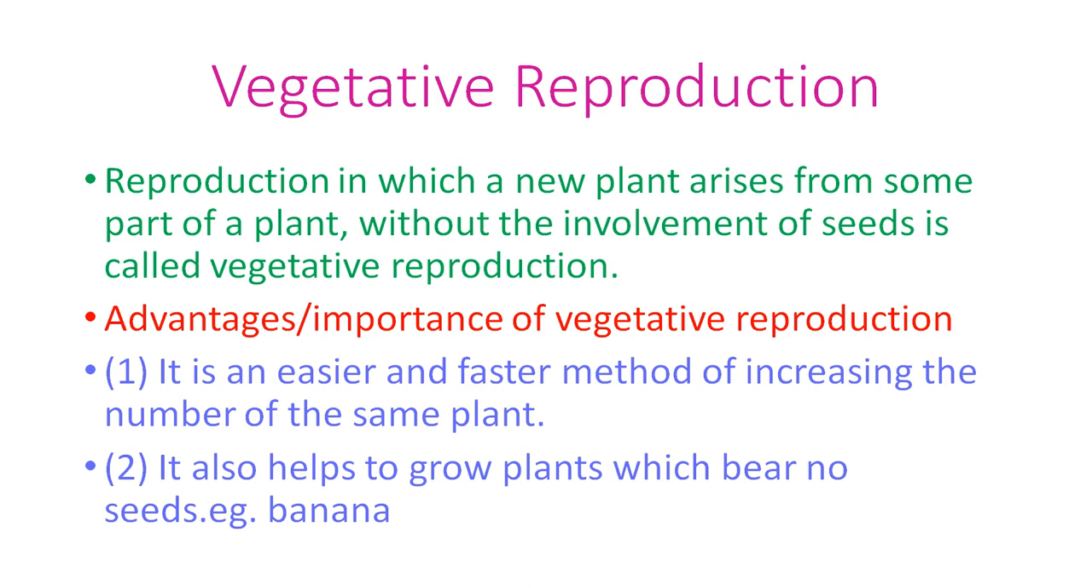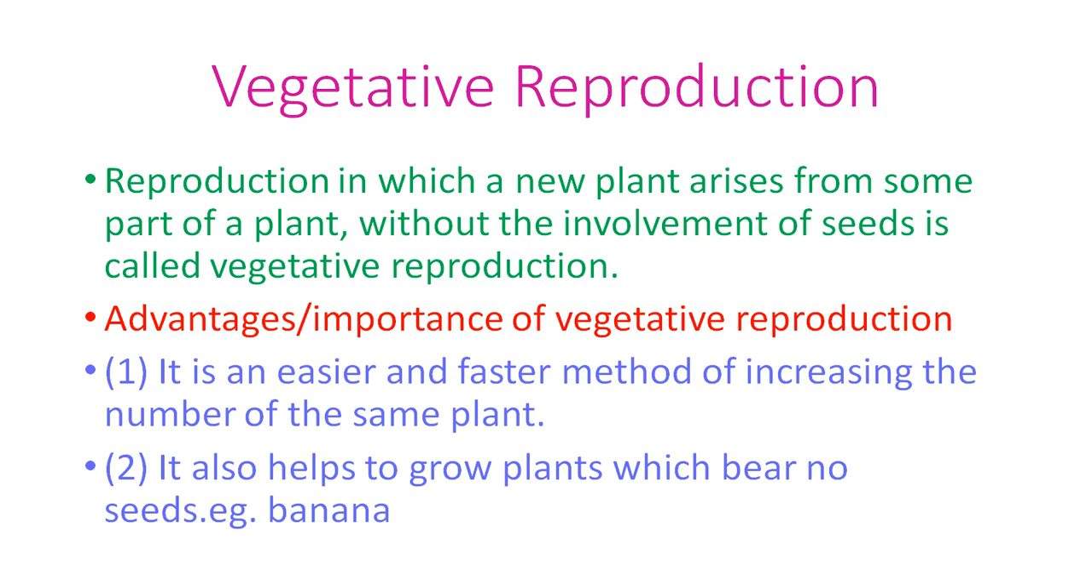Reproduction in which a new baby plant arises from some part of a plant without the involvement of seed is called vegetative reproduction. Vegetative means using a part of a plant to grow a new plant. What are the advantages and the importance of this vegetative reproduction?